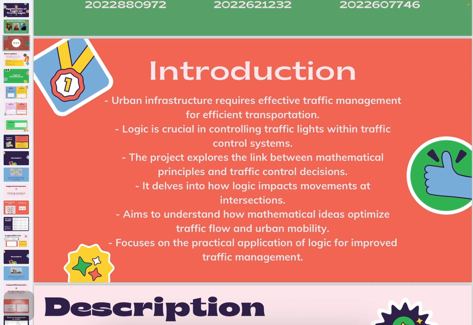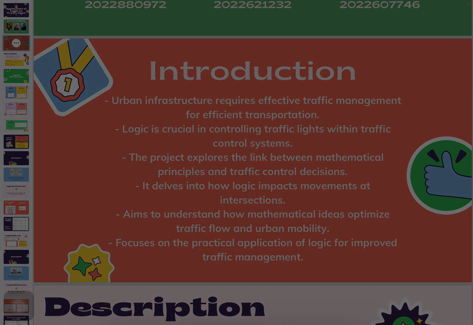In order to understand how discrete mathematical principles influence the decision-making processes that govern vehicle and pedestrian movement at intersections, this project explores the complex relationship between logic and traffic light control. This study attempts to give a true understanding of how these mathematical ideas contribute to the optimization of traffic flow and improve overall urban mobility by looking at the application of logic in traffic management.